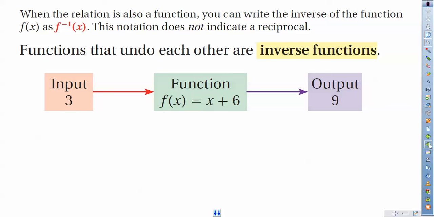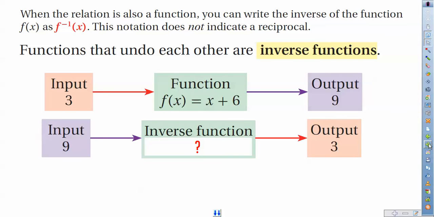Well, what an inverse function does is reverse and undo what we have here. In other words, if we have the input 3 going into f of x and getting 9, then if we put 9 into an inverse function, it will undo it and take us back to where we started, giving us 3. What would the function look like in this example? Yeah, it'd look something like this, right? To go from 9 to 3, we just take our input and subtract 6.